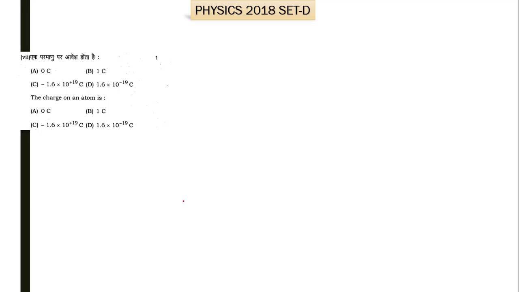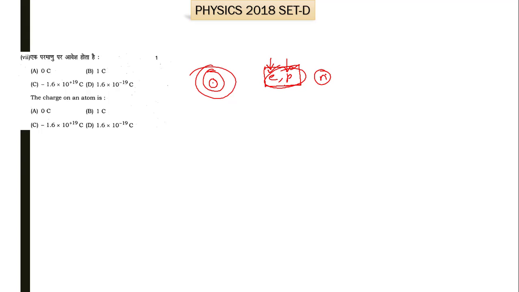This is the 7th part of question number 1. It says that the charge on an atom is equal, as equal numbers of electrons and protons are there, and neutrons have no charge. So as a whole, the atom is electrically neutral, because on an electron negative charge is there, on a proton positive charge is there, and they are in equal amount. So the net charge is 0.